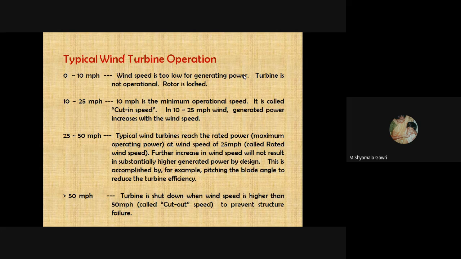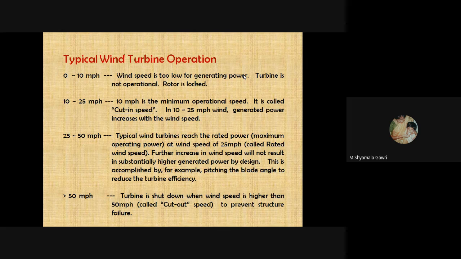And 25 to 50, the typical wind turbines reach the rated speed at the wind speed of 25 miles per hour. This is called rated wind speed. Further increase of wind speed will not result in substantially higher generated power by design. This is accomplished by, for example, pitching the blade angle to reduce turbine efficiency.